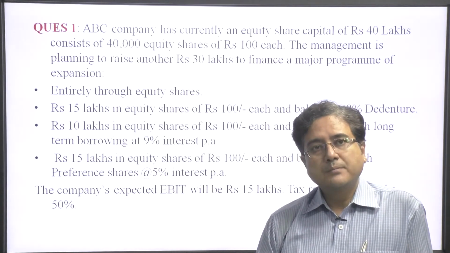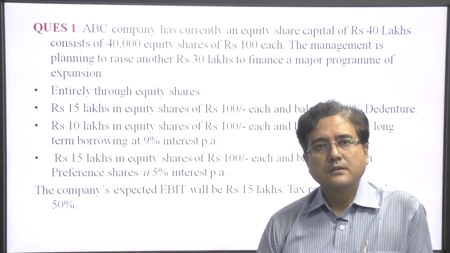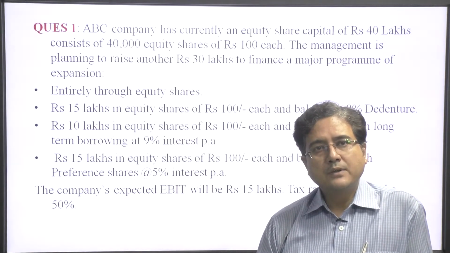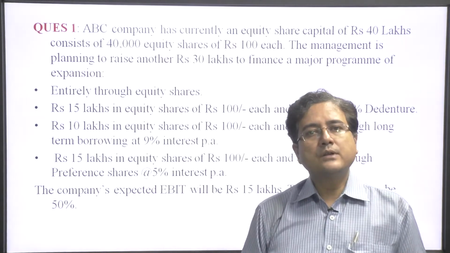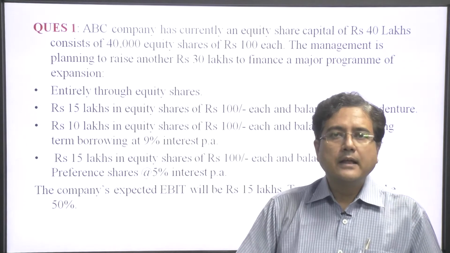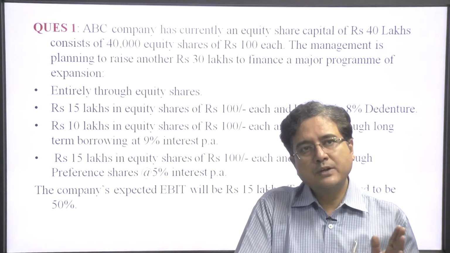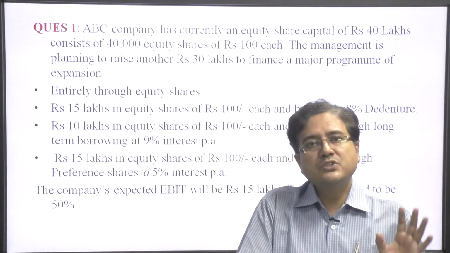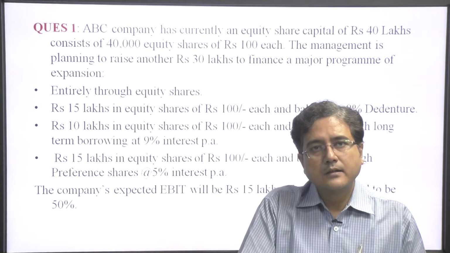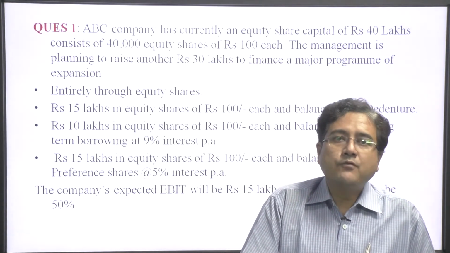फोर्थ ऑप्शन, कंपनी हैविंग टू फाइनेंस 30 lakhs. So, 15 lakh through equity and the remaining 15 lakh by issuing preference shares, and we know that the rate of preference share is fixed, therefore at 5%.